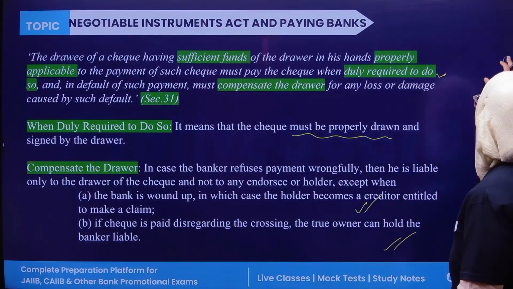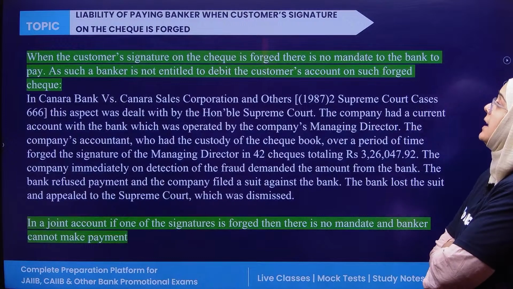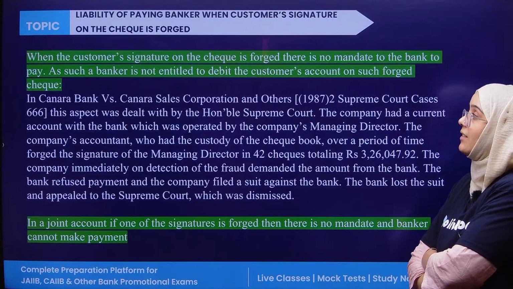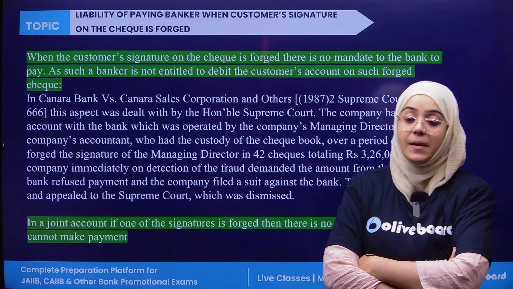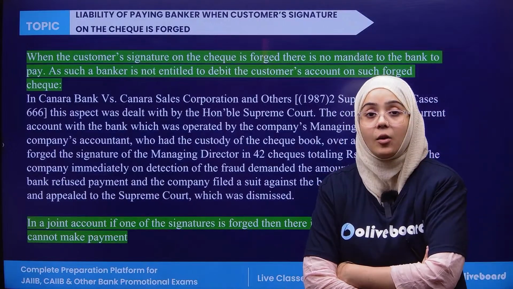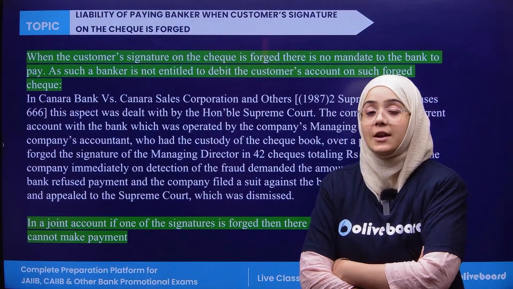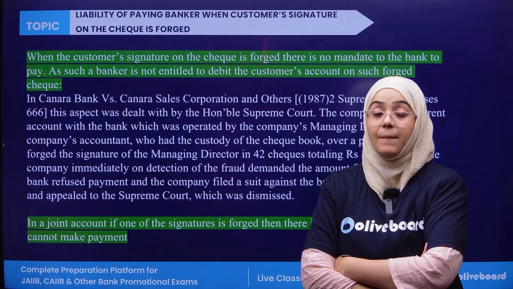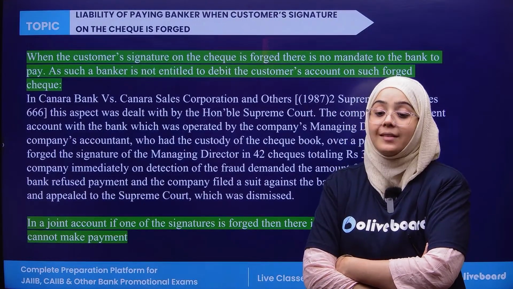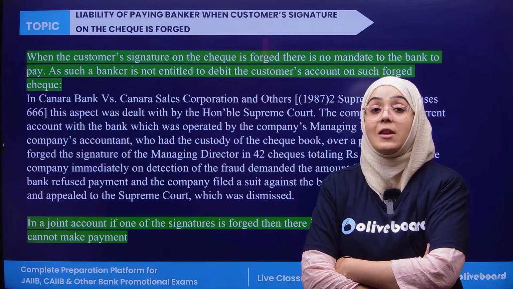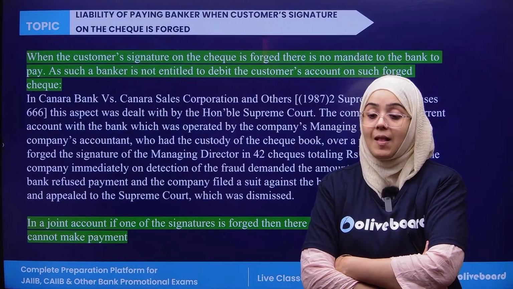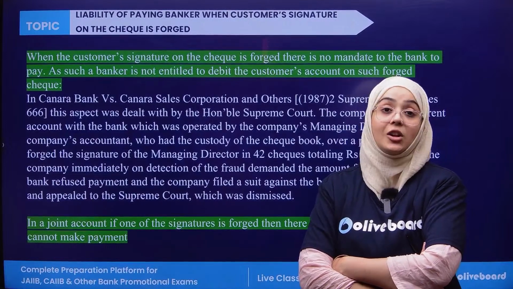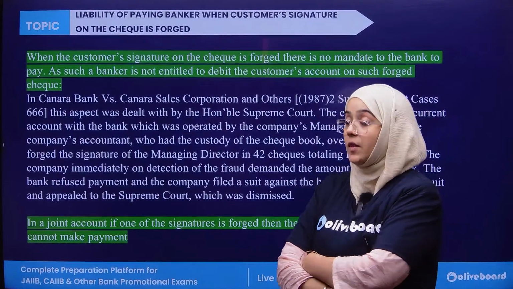Okay, next. If we talk about the liability of the paying bank when the customer's signature on the check is forged, what is the liability of the paying bank, the bank which is actually encashing that check? What is the responsibility of that paying bank if the signature of the customer is forged? Forged means the signature is duplicate. Then what is the responsibility of the paying bank?